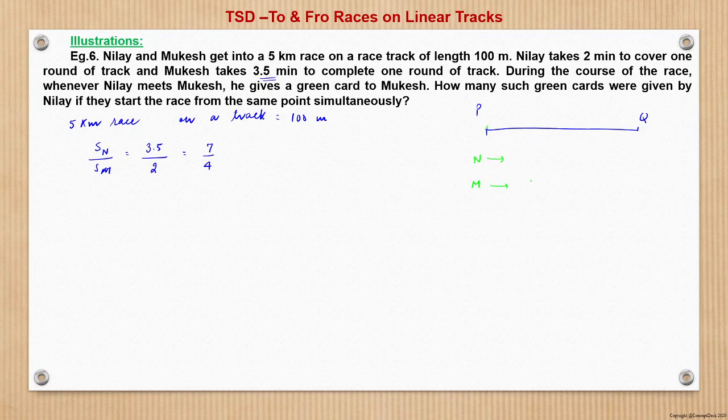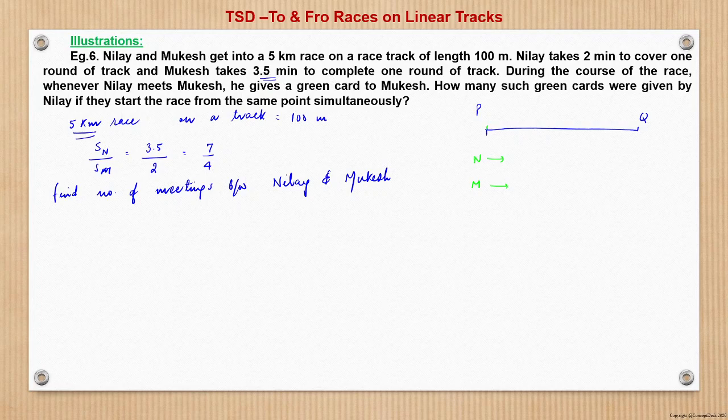And now, see here, the ratio of speed has been given as 7 and 4. So how many such green cards were given? Green cards were given whenever they meet. So basically the question is asking how many meetings there were between Nilay and Mukesh. So the question is to find the number of meetings between Nilay and Mukesh in the race of 5 kilometer.